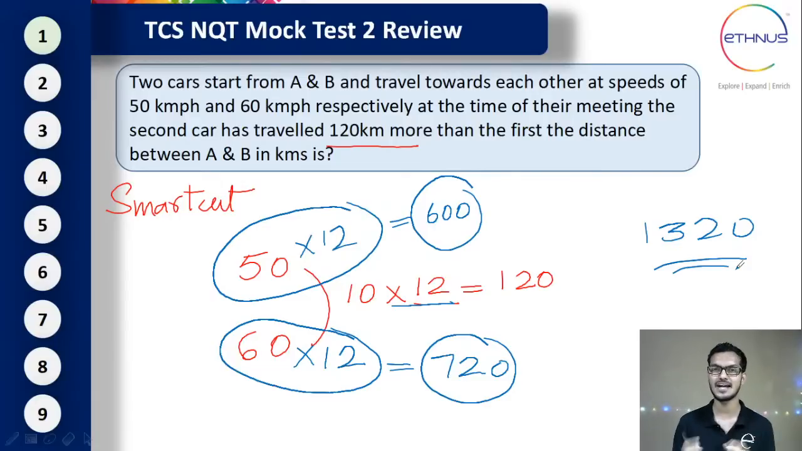So you're going to multiply 12 to all the distances that you have assumed. So 50 into 12 is the first one, and the next one is 60 into 12. If you add, you're going to get the answer as 1320. So this is how we quickly solve and get the answer. In fact, you can get the answer within 1 minute. I hope you understood this method.